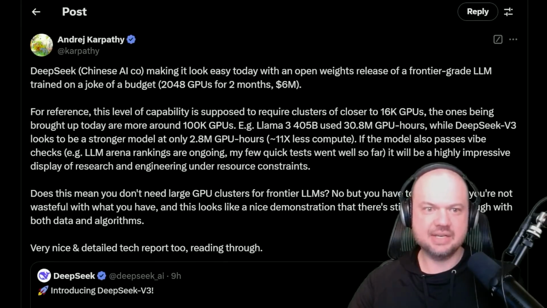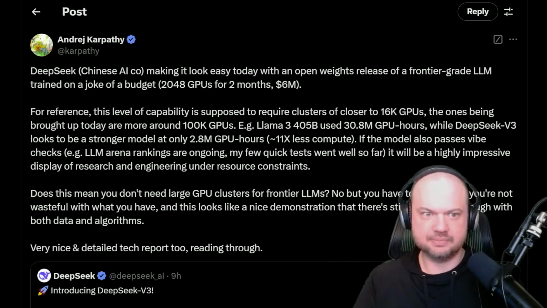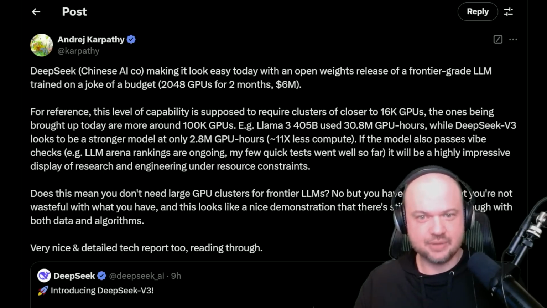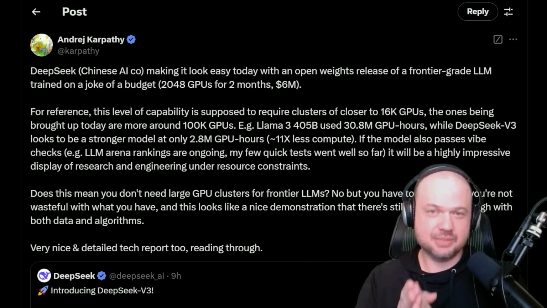version 3. He's saying DeepSeek, the Chinese AI company, is making it look easy today with an open weights release of a frontier-grade large language model trained on a joke of a budget, 2048 GPUs for 2 months at $6 million. For reference, this level of capability is supposed to require clusters of closer to 16,000 GPUs. Right, so we think it takes 16,000 GPUs. They're doing it for just a bit over 2,000.